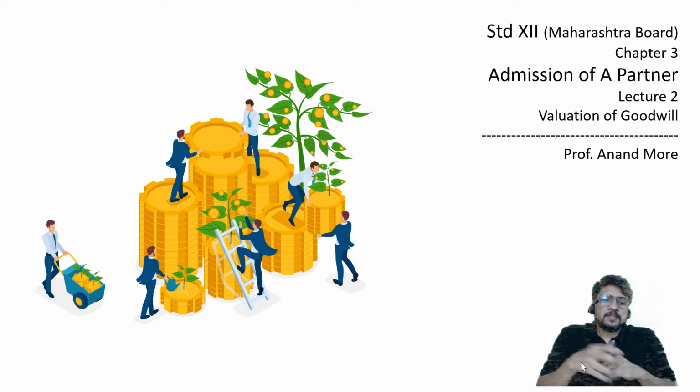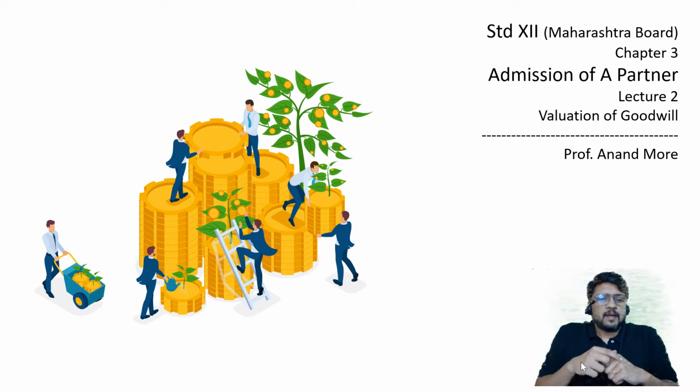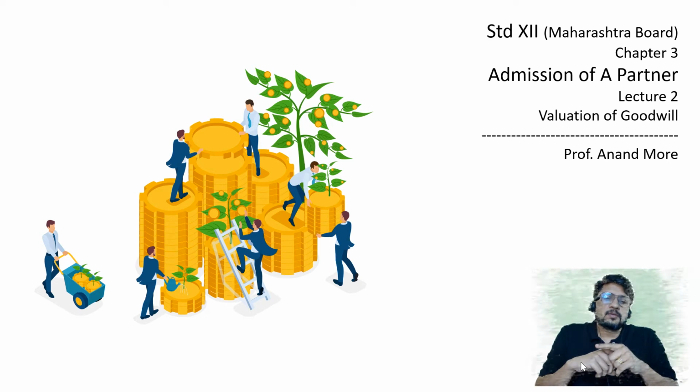Now in our previous lecture, I have spoken about the different steps which are required for accounting of admission of a partner, in which the fourth step was about treatment of goodwill. And when it came to treatment of goodwill, I had told you that we will have to consider three different points. First one was the value of goodwill. Second one was the ratio to be used for goodwill. And the third one was the accounting entries for goodwill.